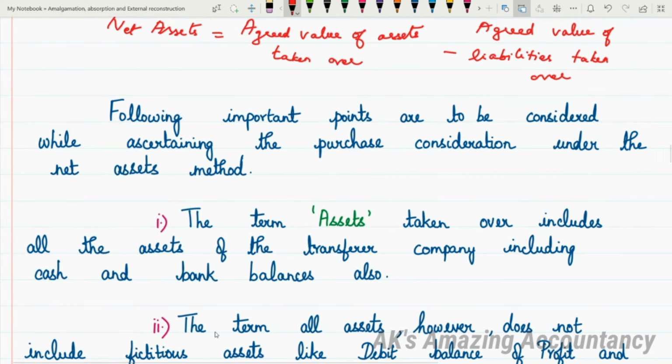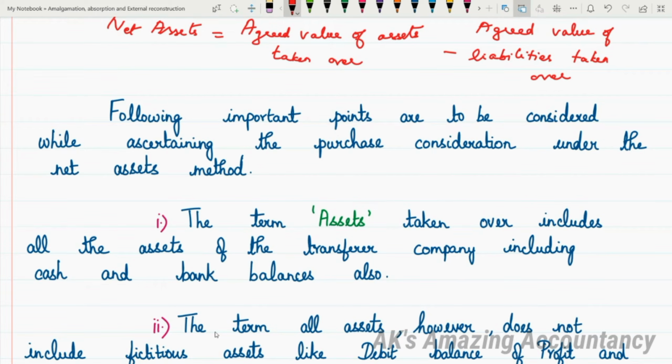For the purpose of calculating purchase consideration under the net assets method, there are certain important points to be considered. Only if you consider these important points will you be able to calculate the purchase consideration correctly. Let us see these points one after the other. Point number one: the term assets taken over includes all the assets of the transferor company.